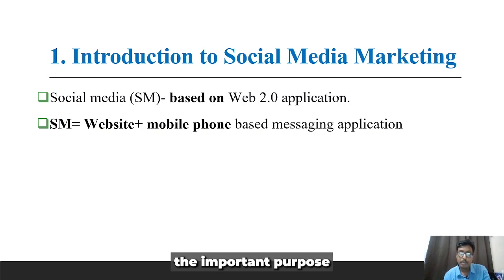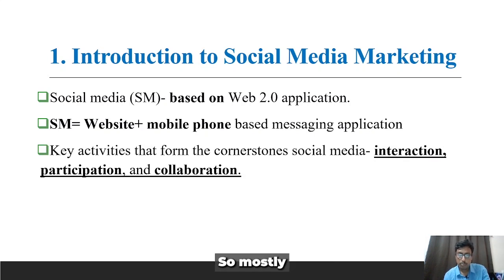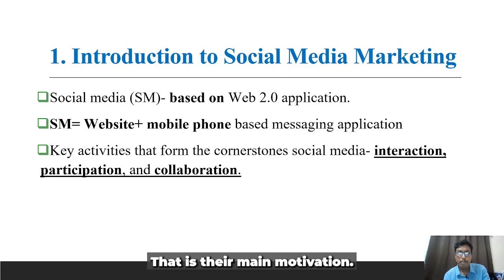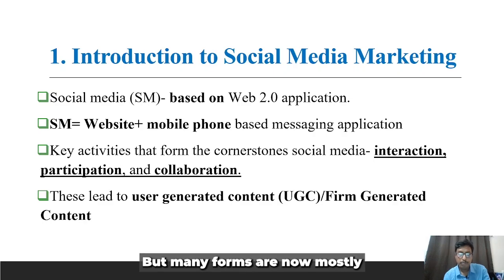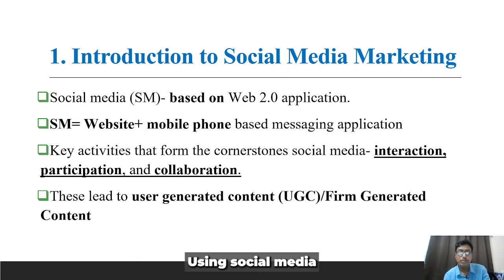So what are the important purposes of using social media? Mostly brand and customer both are engaged on social media through interaction, participation and collaboration. That is their main motivation. That leads to generating UGC, user generated content. But most firms are now using social media to create content. They create awareness about their products and services, and they try to reach their target audience on a regular basis. We call that firm generated content.